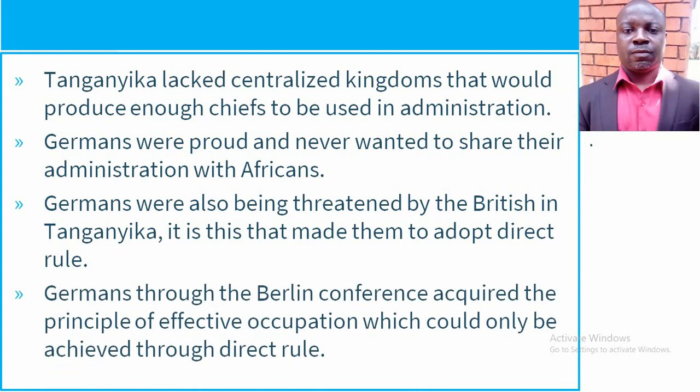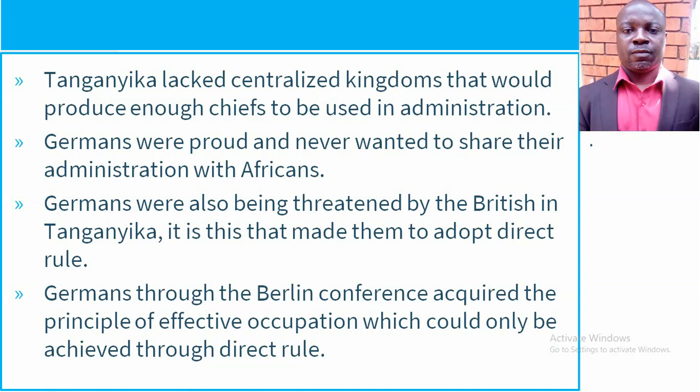So we have this other point that the Germans, through the Berlin Conference, acquired the principle of effective occupation, which could only be achieved through direct rule.